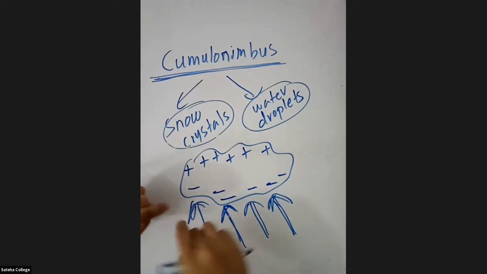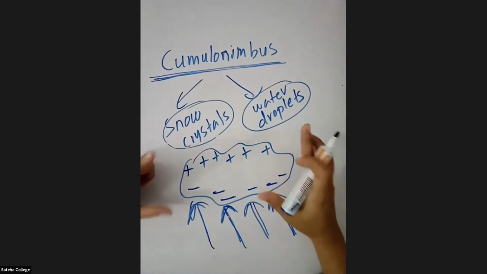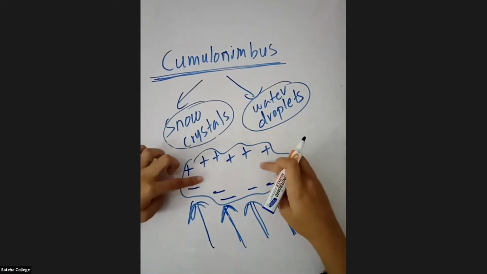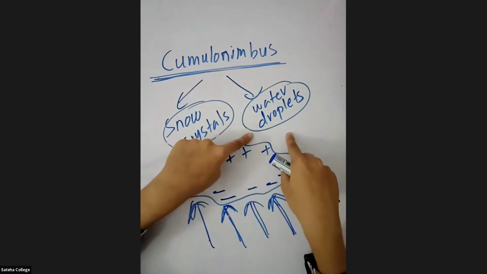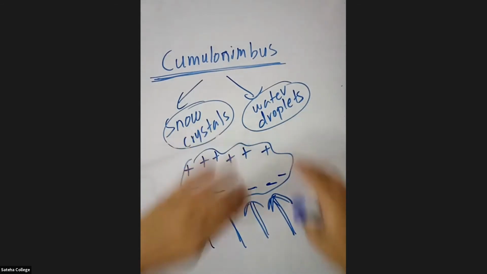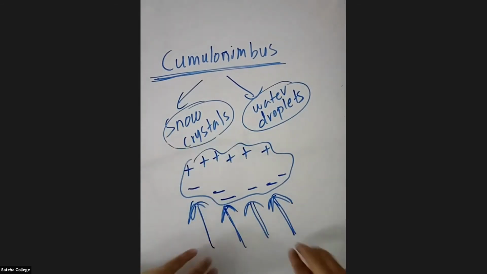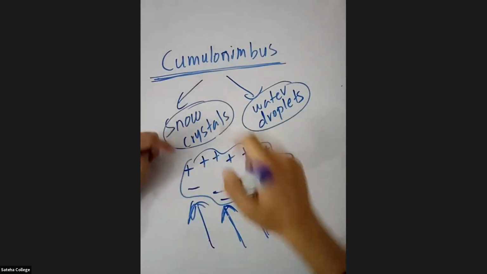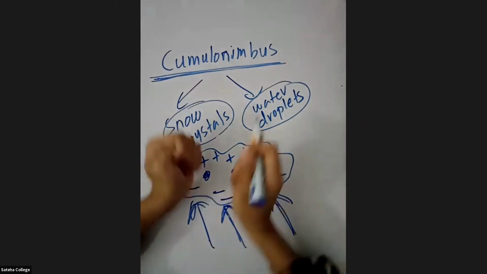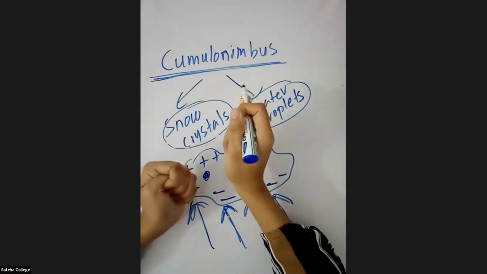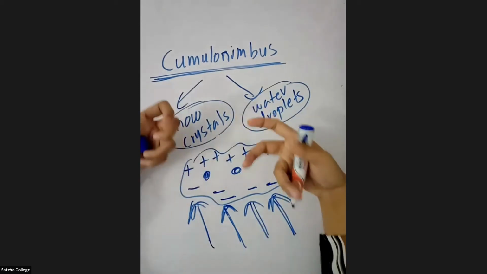Okay. So what is happening in the cloud? We have very small tiny snow crystals as well as water droplets. The wind will start to blow from bottom to top. When it does, the snow crystals and the water droplets start to rub against each other, and positive and negative charges will be formed.